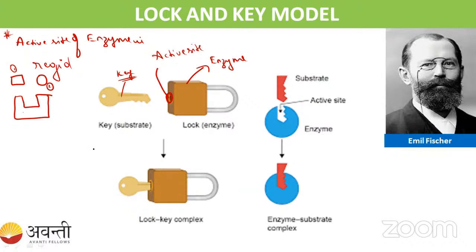Substrate one is going to bind. See here, this substrate one is going to bind here, and it is going to convert into the product, right? So this is how the lock and key model is. Here you have to remember that the active site of the enzyme is rigid.